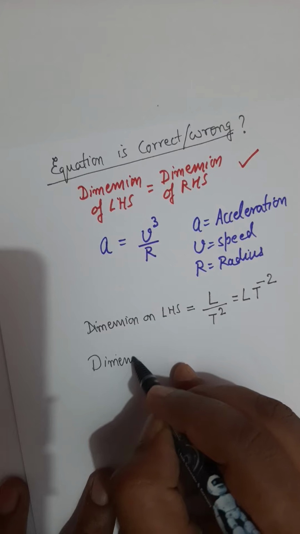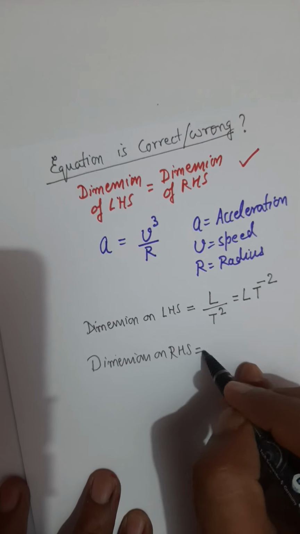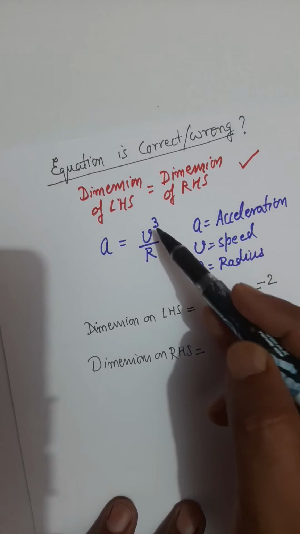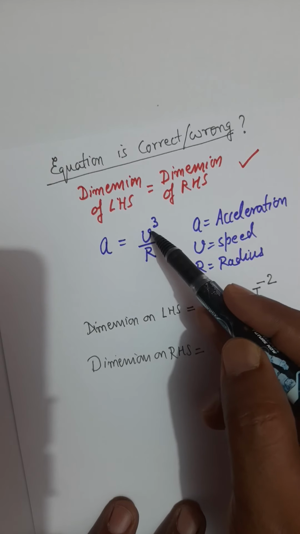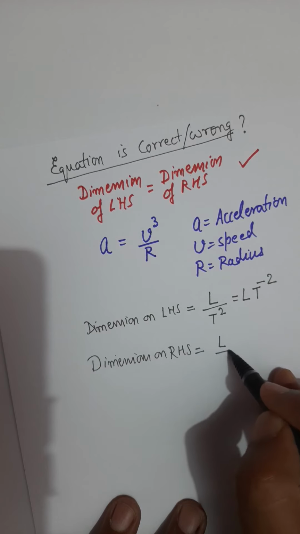Dimensions on right hand side now. On the right hand side you have speed, which is meter per second. So dimension for that will be L by T and then cube.